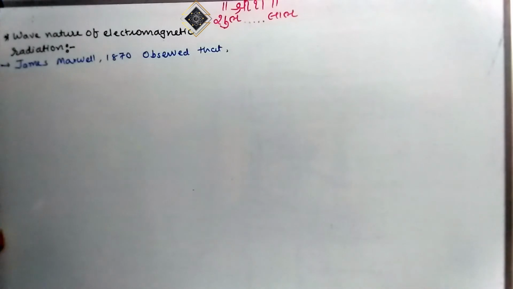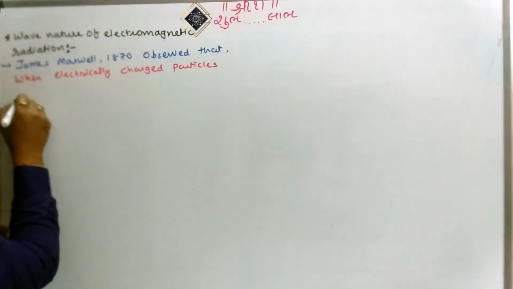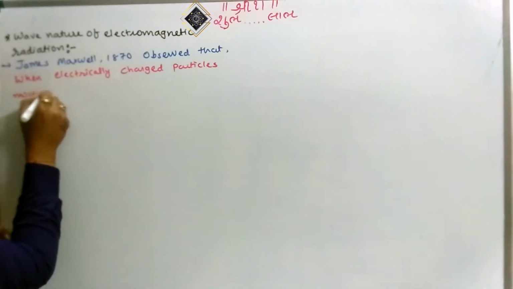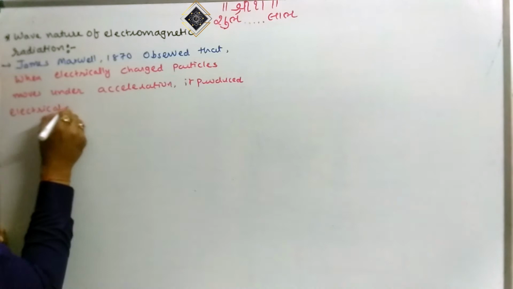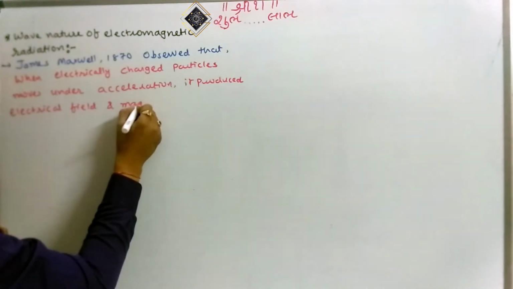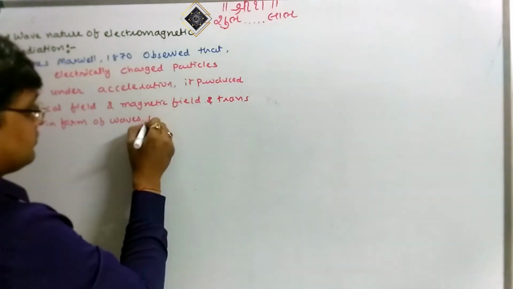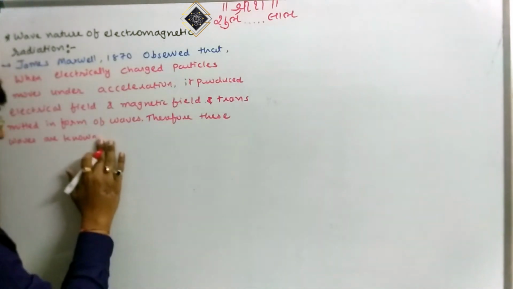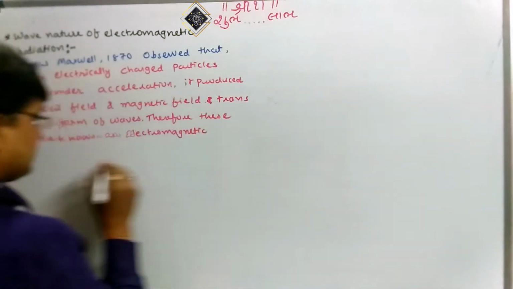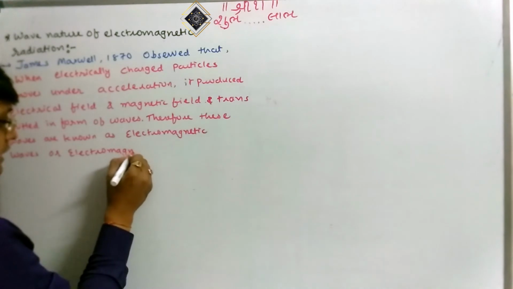James Maxwell in 1870 observed that when electrically charged particles move under acceleration, they produce an electrical field and magnetic field that are transmitted in the form of a wave. Therefore, these waves are known as electromagnetic waves or electromagnetic radiation.